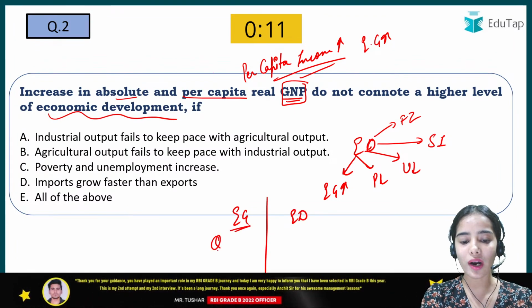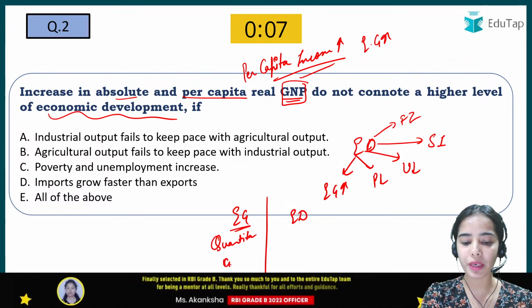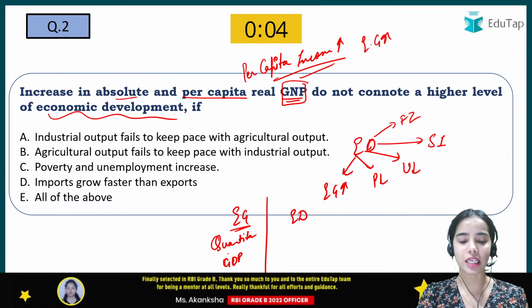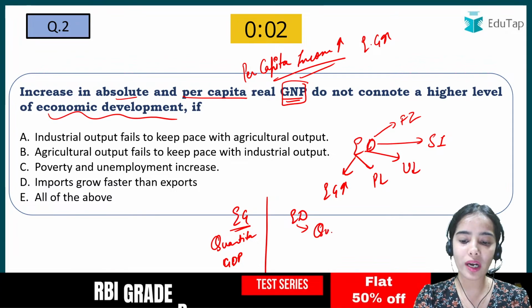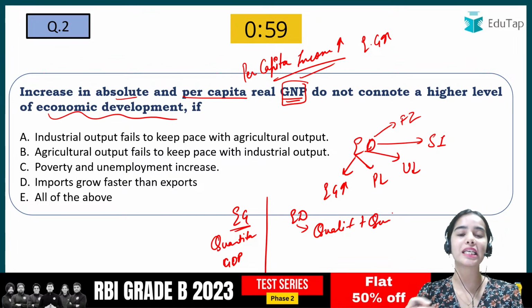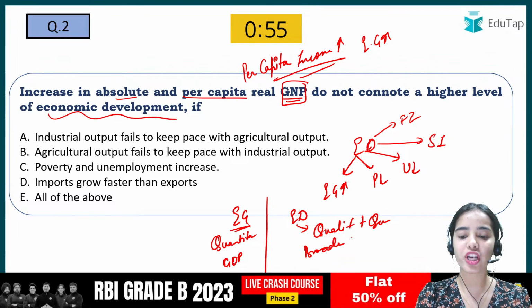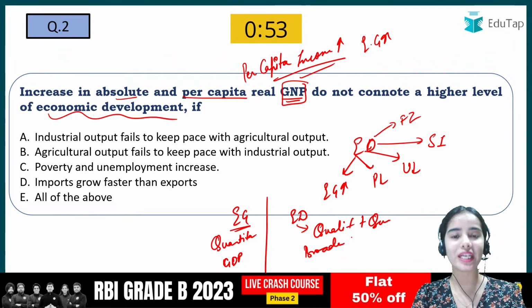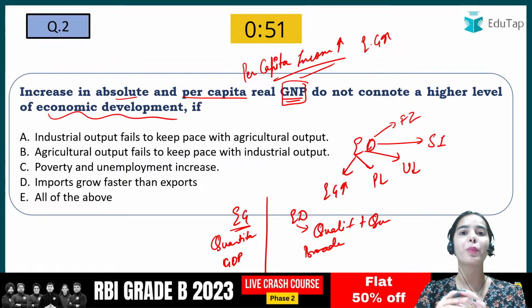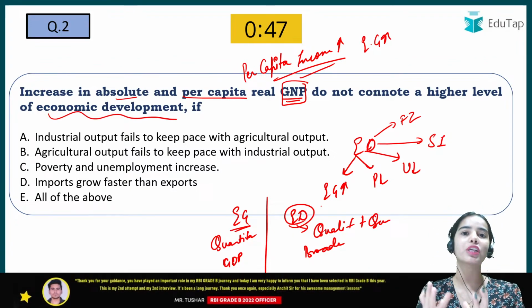Economic growth is a quantitative aspect where we only see the GDP or the per capita income and such. The economic development is a qualitative aspect. Here both qualitative and quantitative aspects are seen, and it is a broader term where we are also catering to poverty alleviation, to unemployment, and taking care of the infrastructure so that the holistic development of the country can happen.